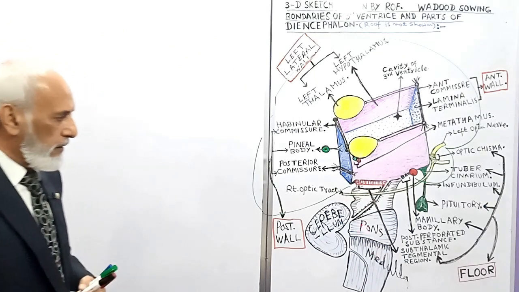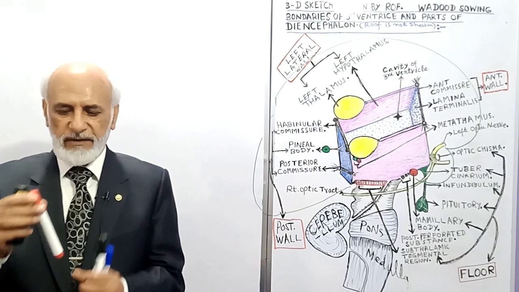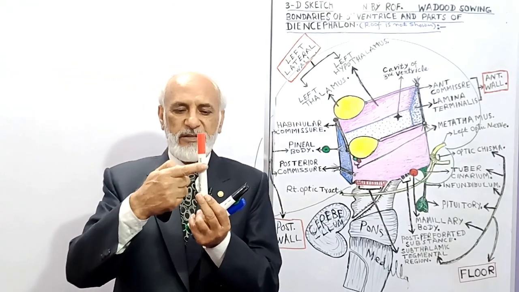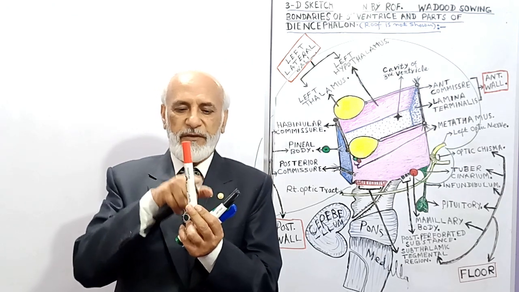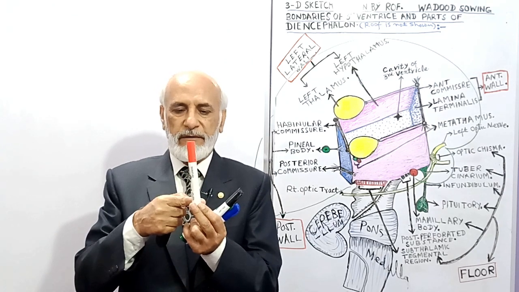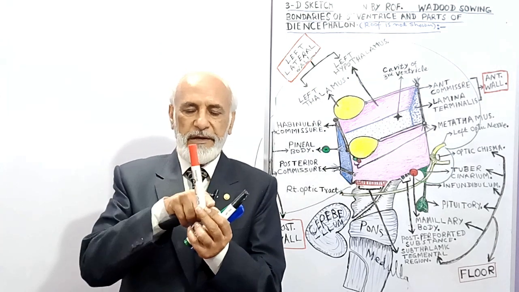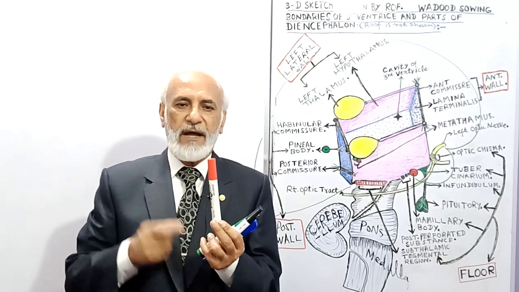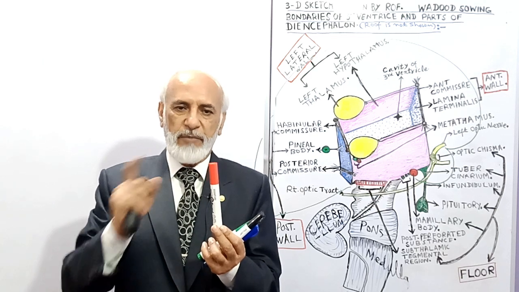Now the midbrain is cylindrical in shape, but it has a ventral surface, lateral surfaces, and a dorsal surface. Ventral surface, right and left lateral surfaces, and dorsal surface. But these surfaces are not separated from each other by definite borders.